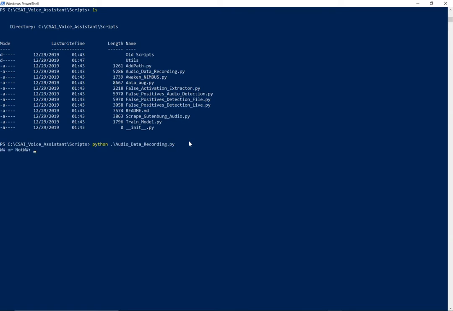Now we have some guidelines for how we want our audio samples to be labeled. You can actually find that in our slides, and it'll also be present within our wiki as well. So right now I'm going to show you how to record a wake word sample. Here we have our program prompting for either wake word or non-wake word. So I'm simply going to type ww.